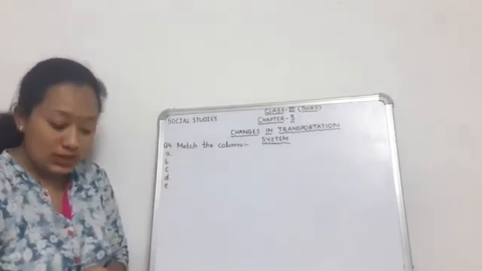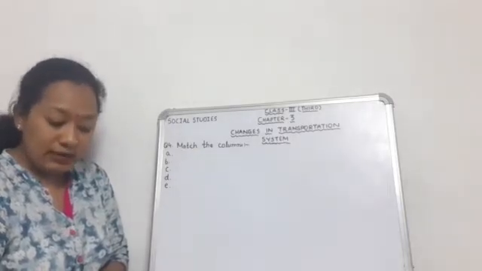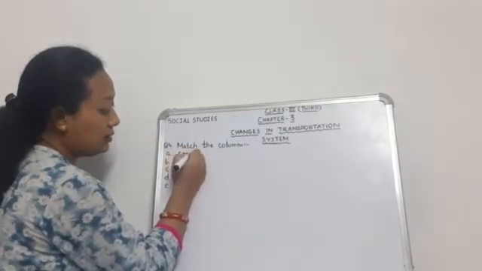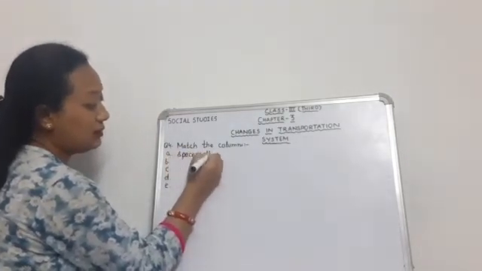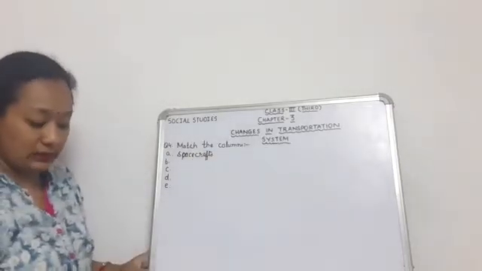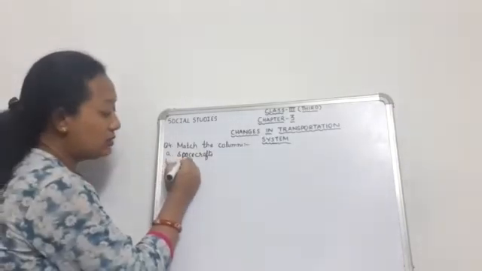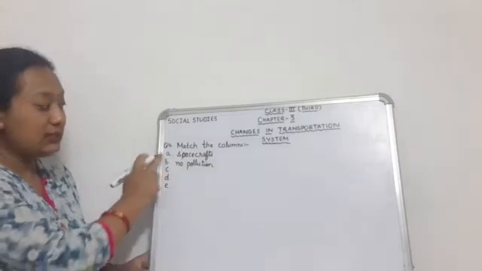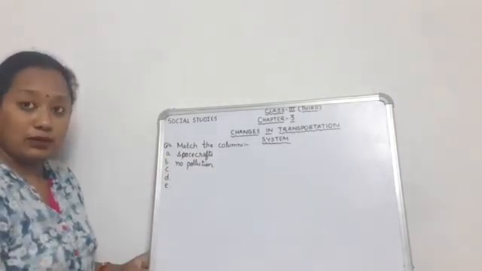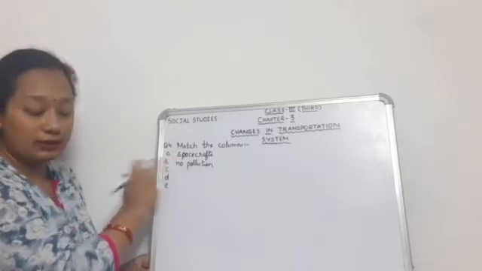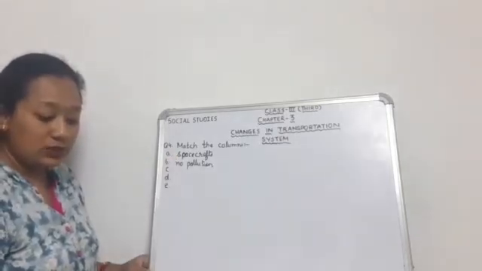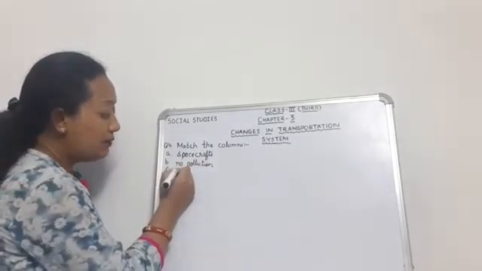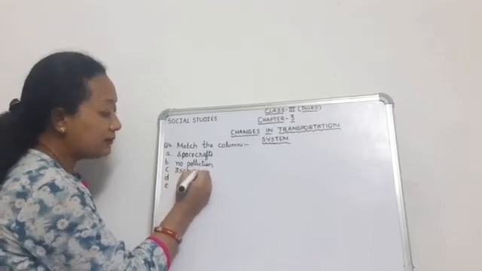First is astronauts. So the answer is spacecrafts. Astronaut, spacecrafts. Then next, number 2 is bicycle. Bicycle causes no pollution. You have to match these answers to the questions that I am dictating to you. Okay, match. Number 3 is wheel. The wheel was discovered around 3500 BCE.